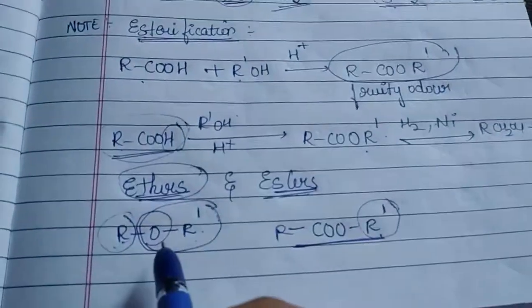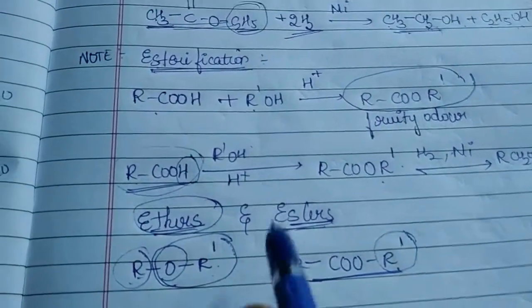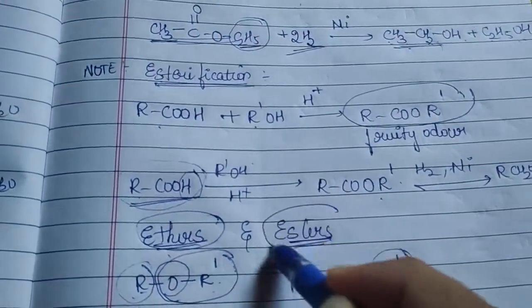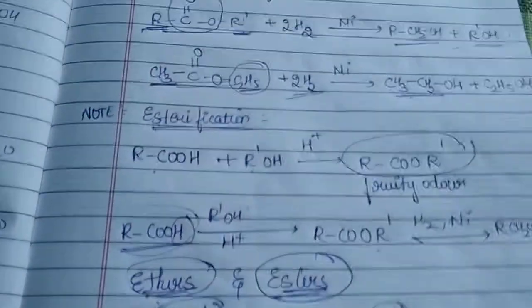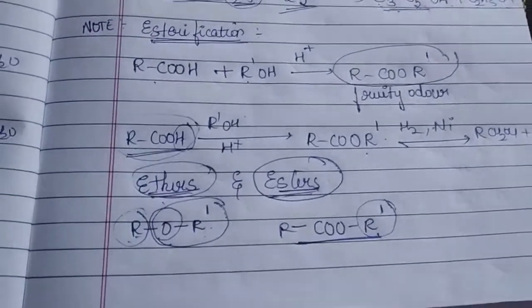In ethers, do we have a C double bond O group? No. So ethers are not the carbonyl compounds, whereas esters are the carbonyl compounds. Able to understand? So please avoid this confusion.